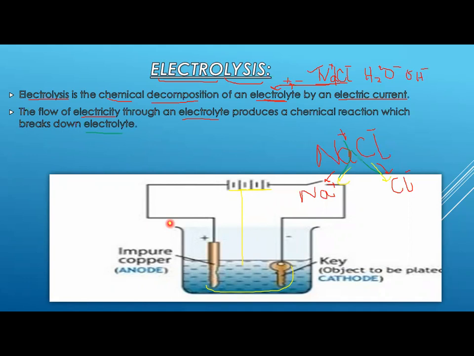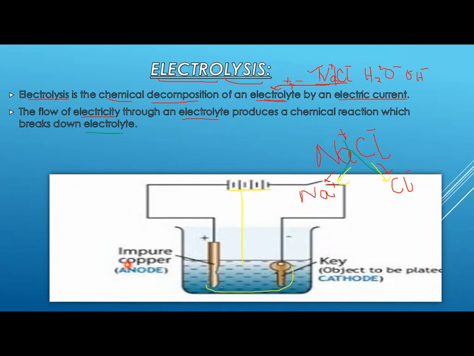Now look at here what you have. Here you have a key. This is a simple key in which there is no coating. Now if you want to coat it with copper, you have seen copper keys, silver keys, gold keys, keys of different metals. Sometimes you have a silver key, sometimes a copper color key, and sometimes a gold color key. So where does that color come from? By the help of electroplating.